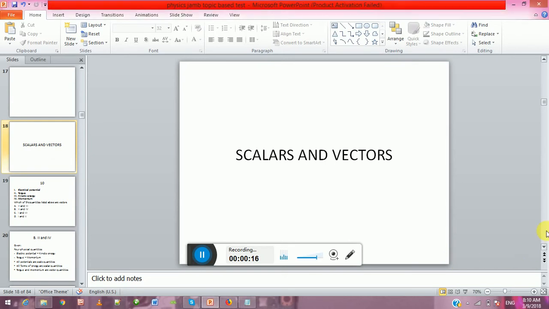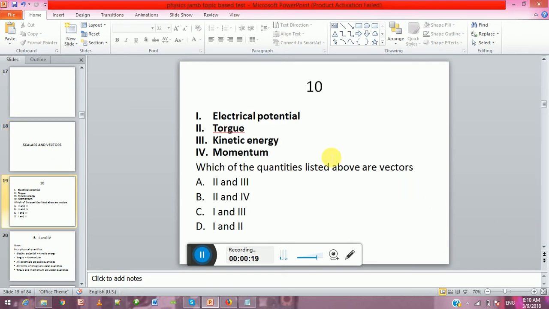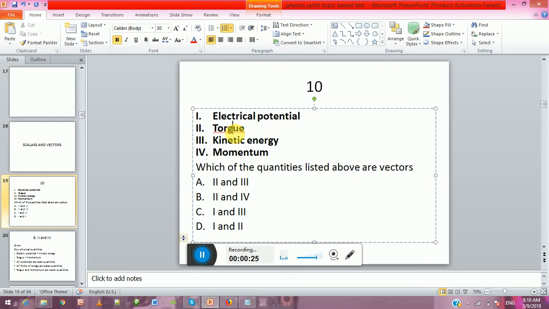So we'll look at the number one question. Electrical potential, kinetic energy, torque, momentum. Which of the quantities listed above are vectors?